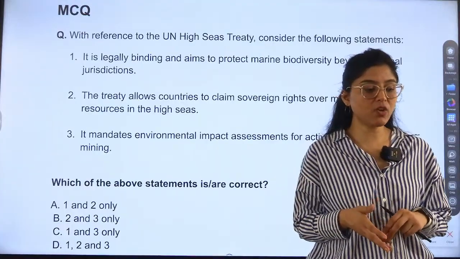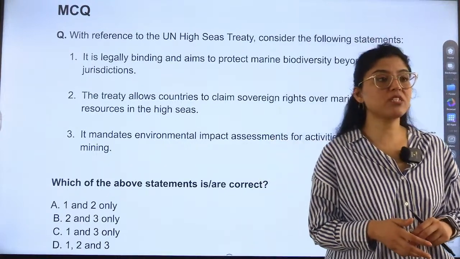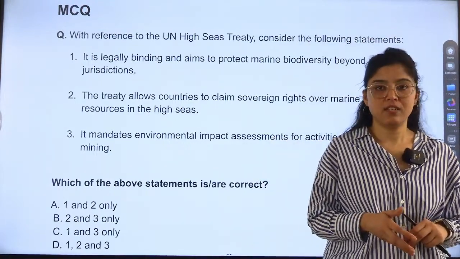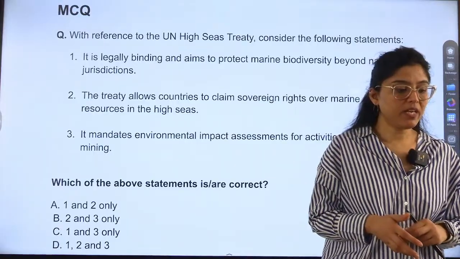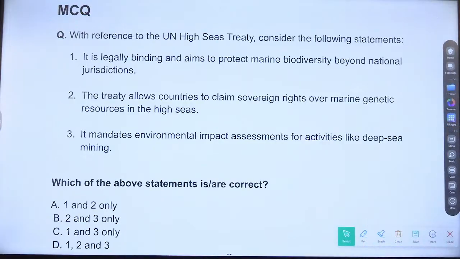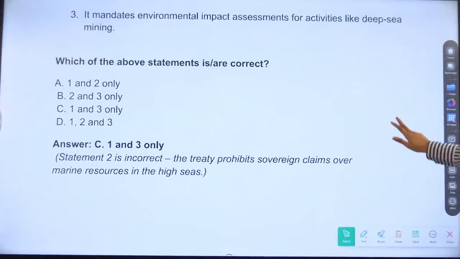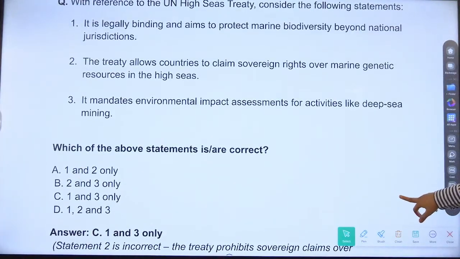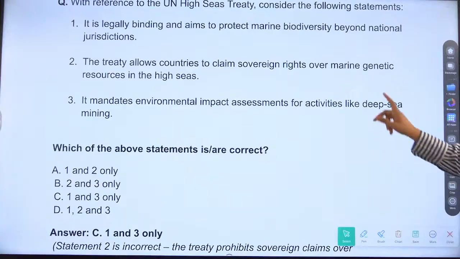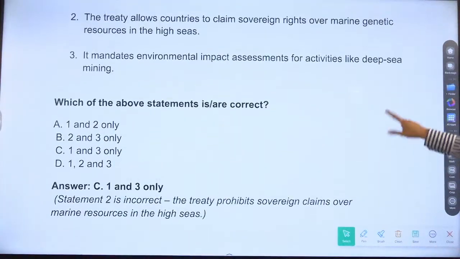Second, the treaty allows countries to claim sovereign rights over marine genetic resources in the high seas. Is this correct? No. Third, it mandates environmental impact assessment for activities like deep sea mining. Correct? So the answer is correct. So first is wrong because no, second is wrong. It does not allow sovereign right in the high seas.